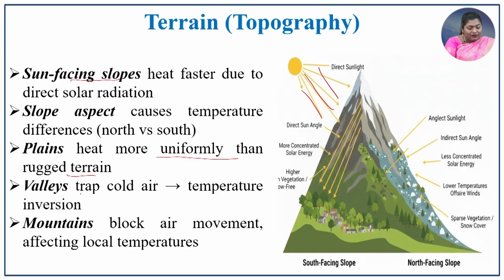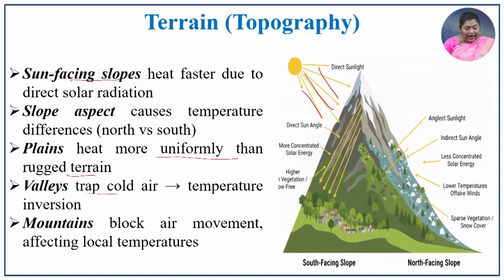The valley traps the cold air, which causes temperature inversion. We have discussed temperature inversion elaborately. Mountains block the air movement, affecting the local temperature. Here the air ascends and then descends, that is, there is a rise of air and then a fall of air, which affects the local temperature because of the mountain influence.